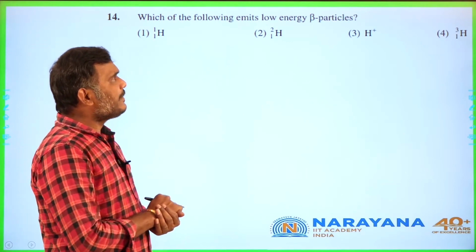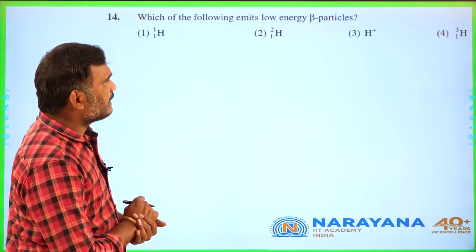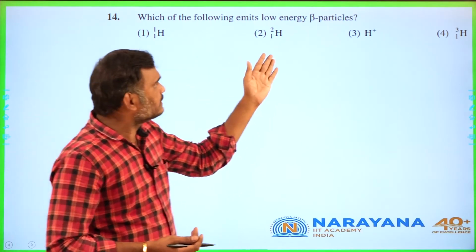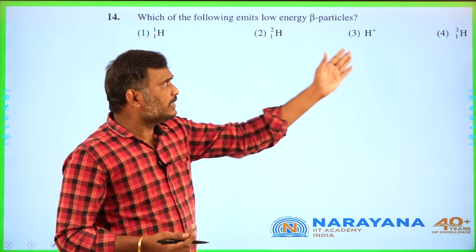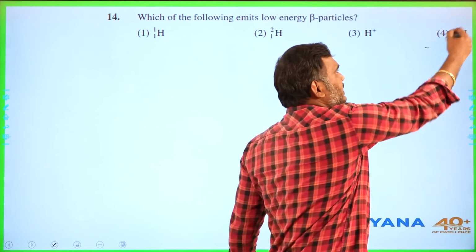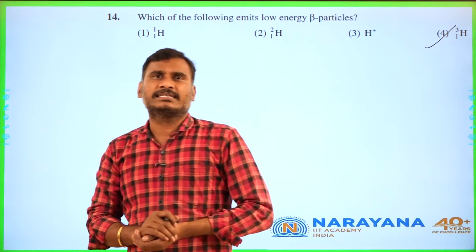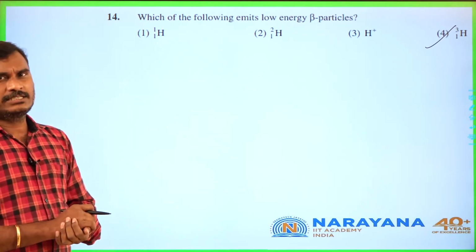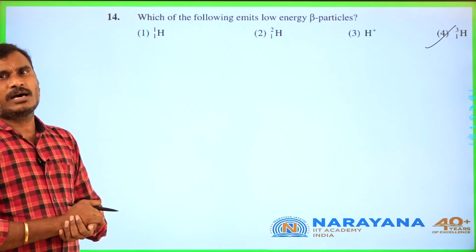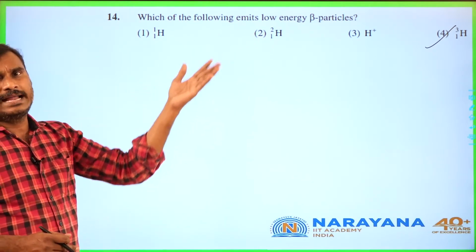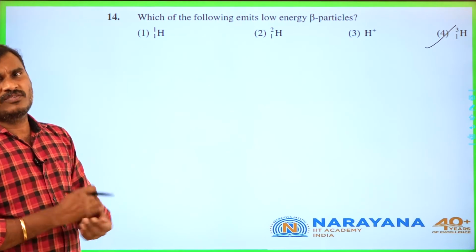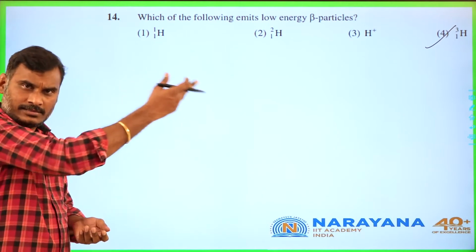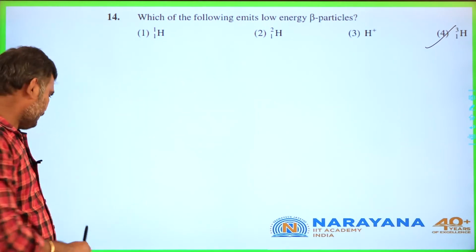Next, which of the following emits a beta particle? Who is that among the given? This is protium, this is deuterium, this is proton, this is tritium. Yes, tritium is the radioactive element which causes beta emission. Everybody knows that one. That is tritium, 1H3. You can also go for the N by P value. N is the number of neutrons, 2, and protons are 1. The N by P value, 2 by 1, is more for 1H3. That is the only radioactive one.